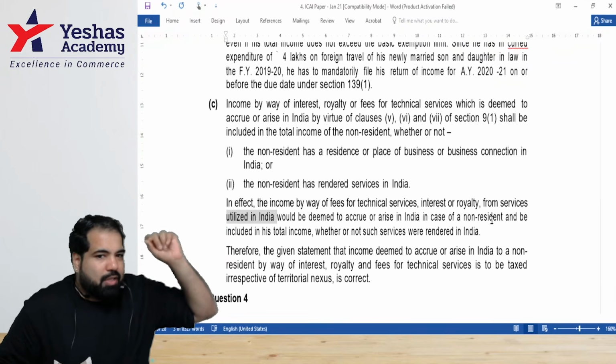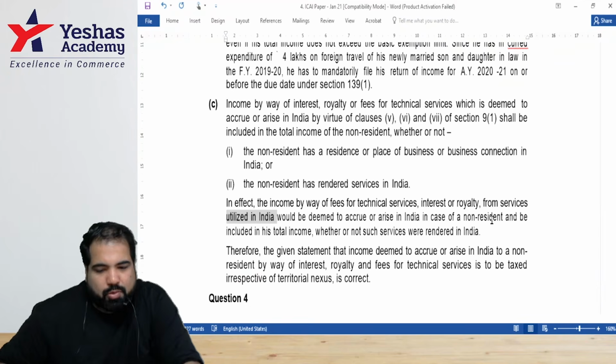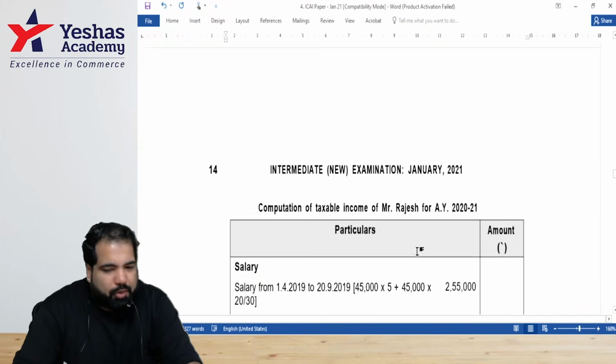He can be anywhere as long as the income, the services, etc. are used where? In India. So that is the question. This is difficult. I've worded it because of the wording.